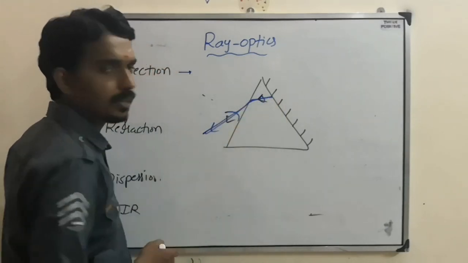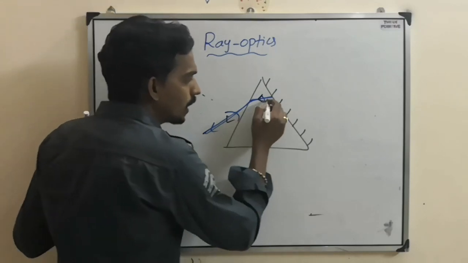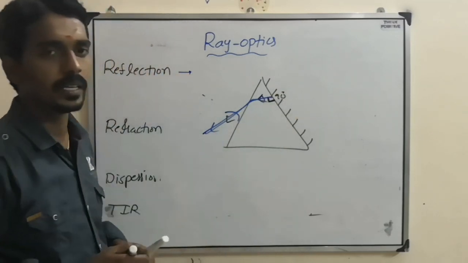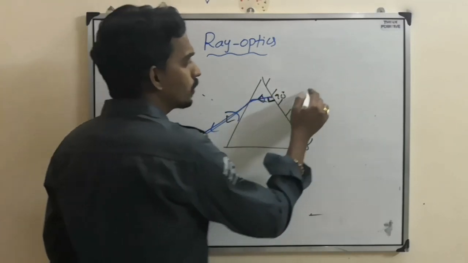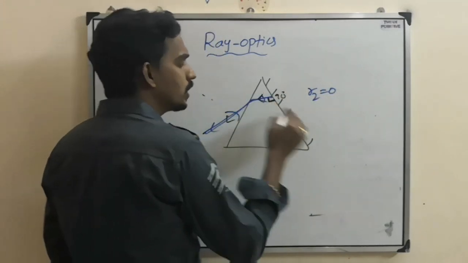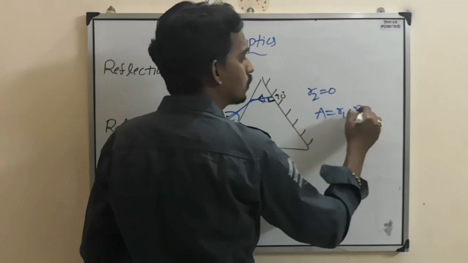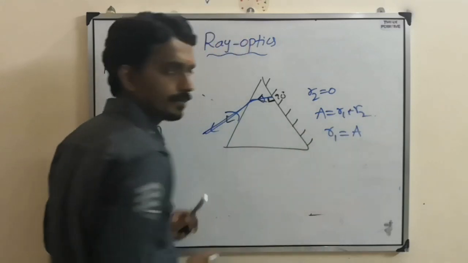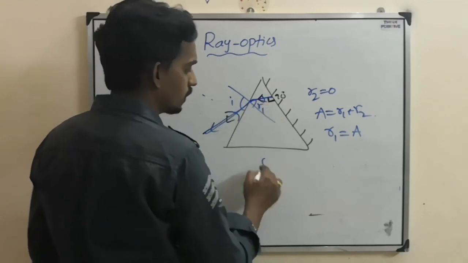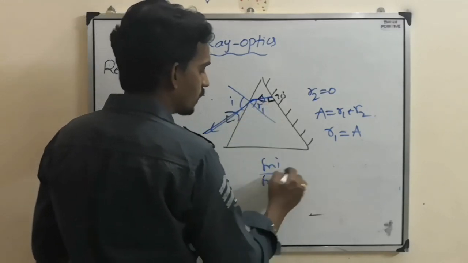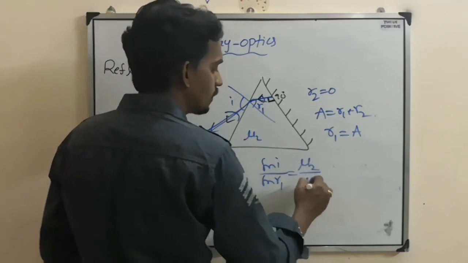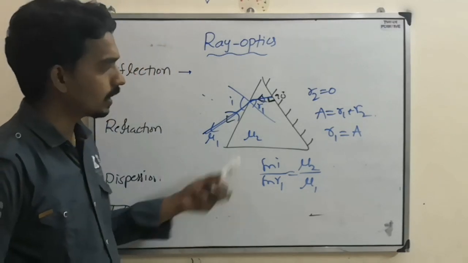As it is coming back, you should understand that there is a 90 degree angle here, so perpendicular incidence, and you have to consider R2 equal to 0. Then since A equal to R1 plus R2, R1 will become A. At the first surface, if you consider I and R1, then sin I by sin R1 equal to mu2 by mu1. Like this they can ask questions.